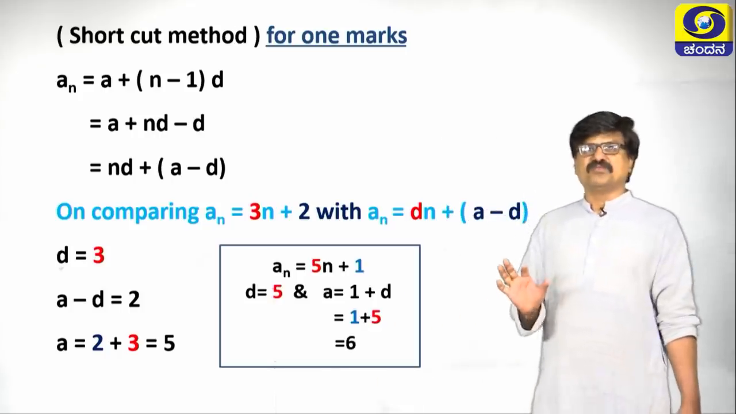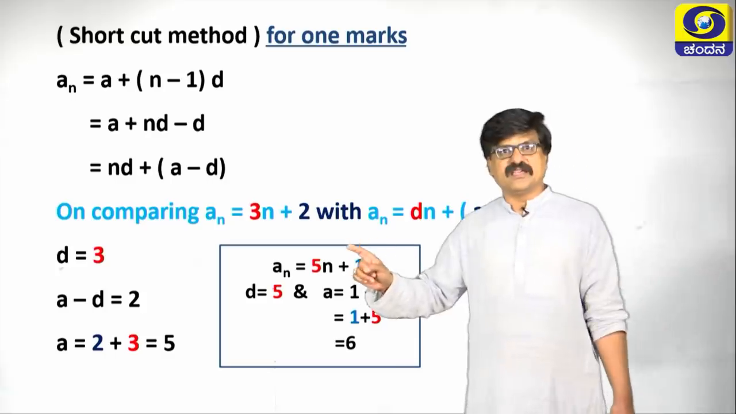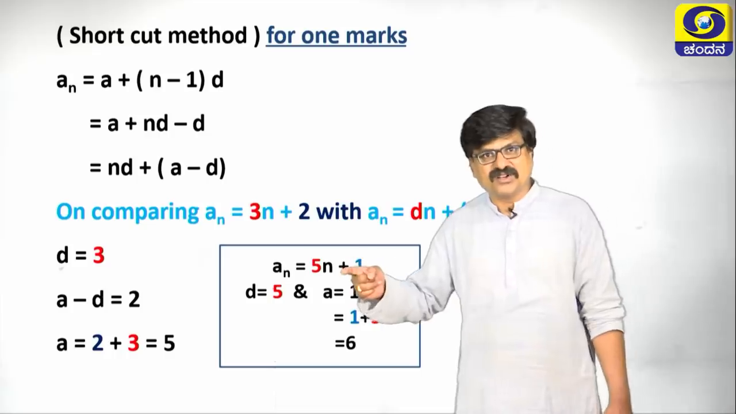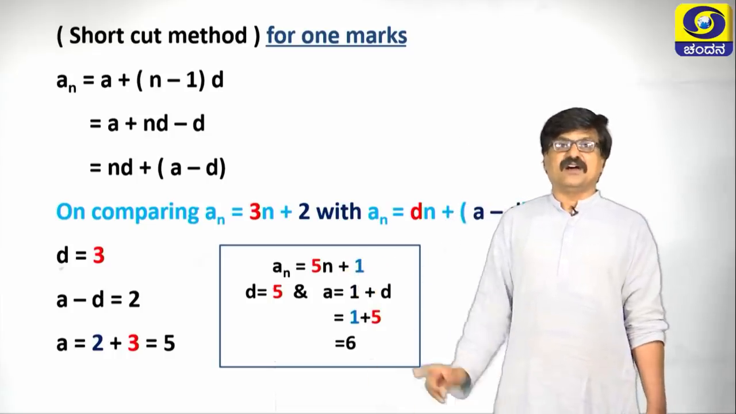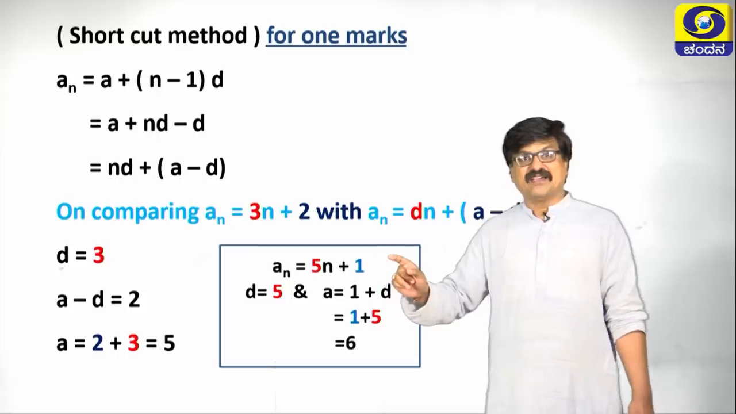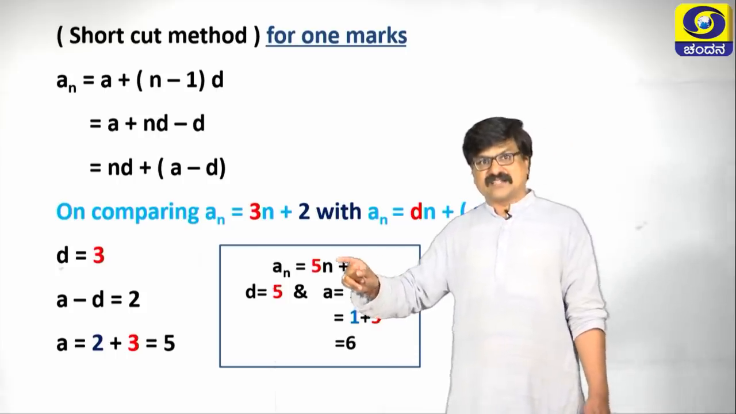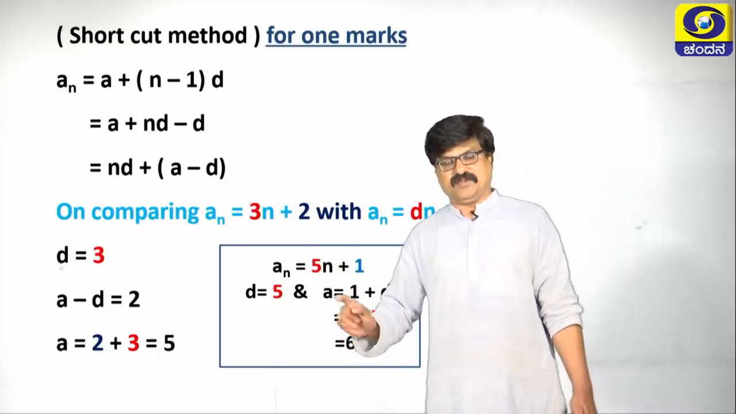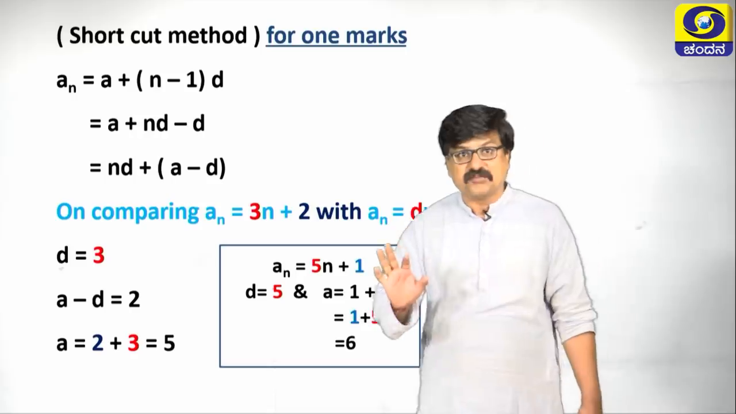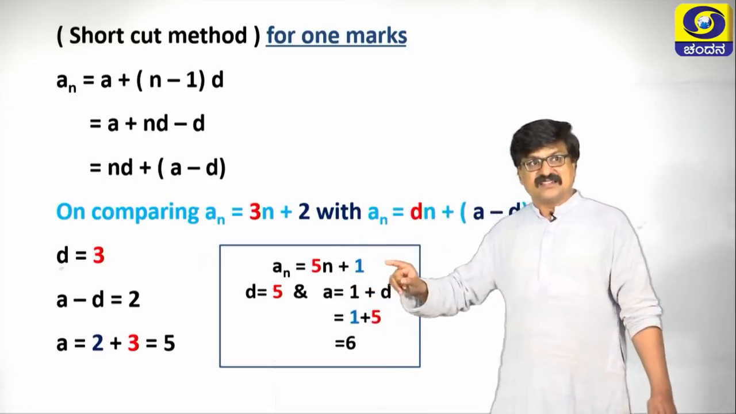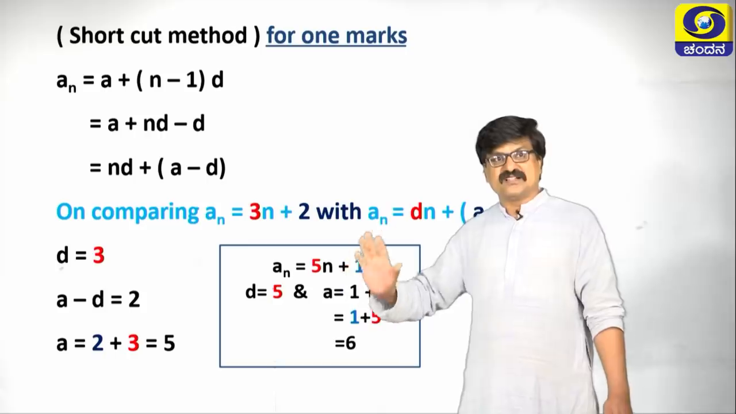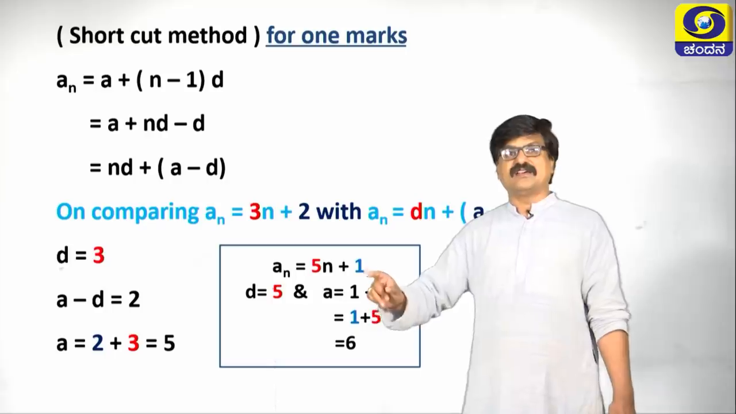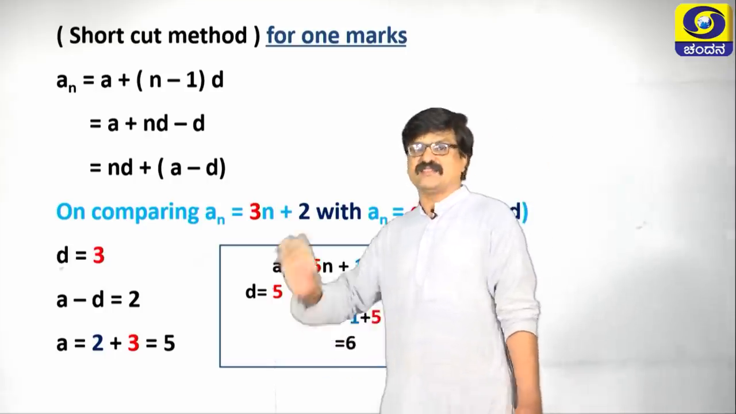Let us take one more similar kind of problem. Here a n is 5 n plus 1. My dear students, what is the value of d? It is 5 only. How to get the value of a? This constant term plus a d, that is 1 plus 5, gives the first term of an AP. Again I am repeating, if a n is given, the n coefficient is always d, and the constant plus d gives the first term, that is 6 in this case.